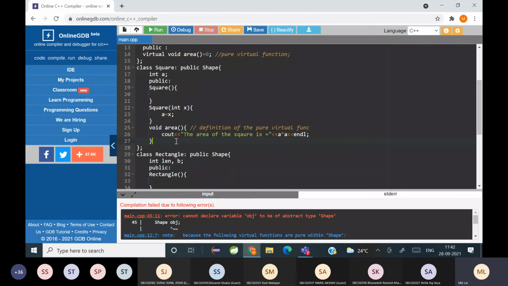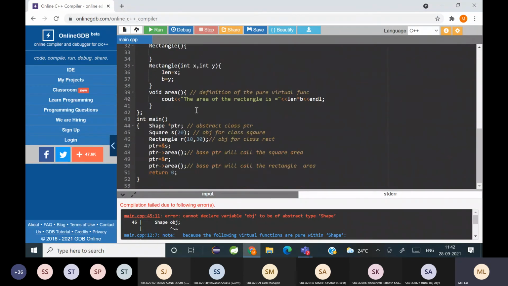Now, what does that mean is, अभी यहाँ पे base class is pointing to the child class, right? Pointer is equal to ampersand s. उसका मतलब क्या है? लाइन नंबर 47 या लाइन नंबर 49 का मीनिंग क्या है?